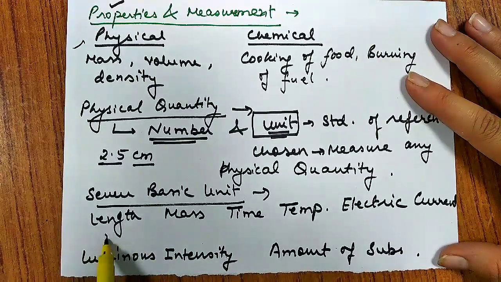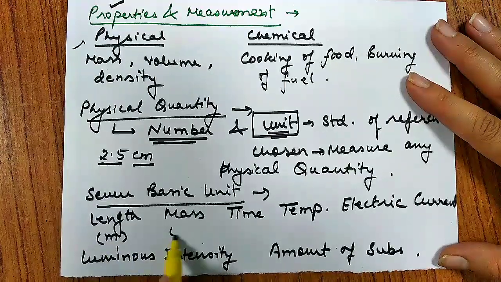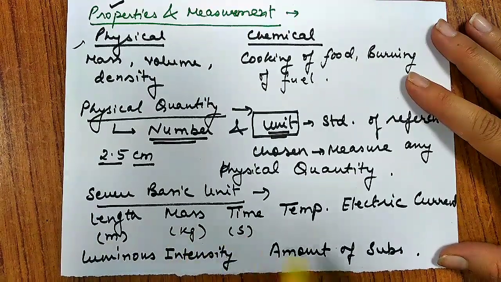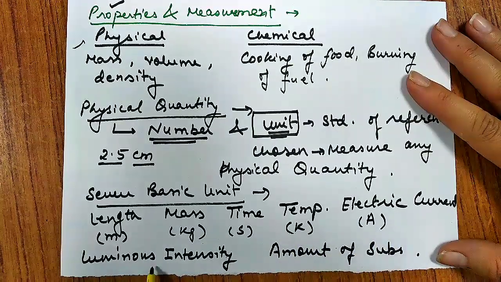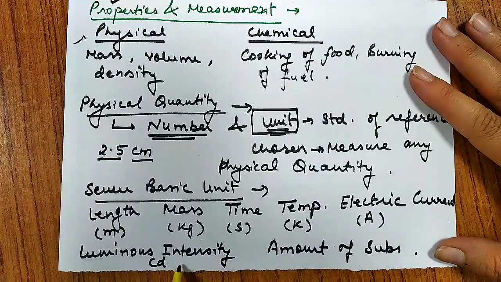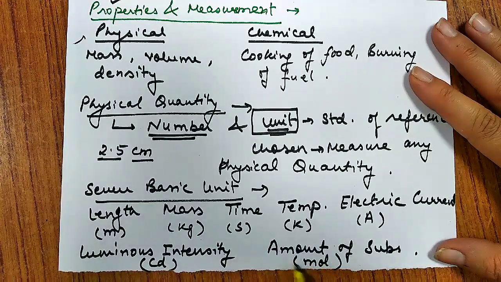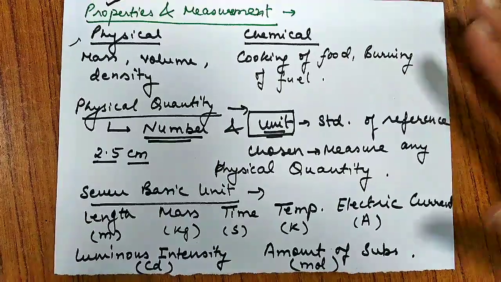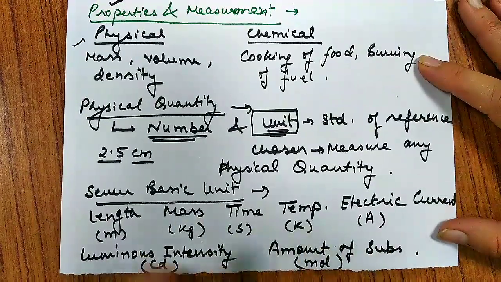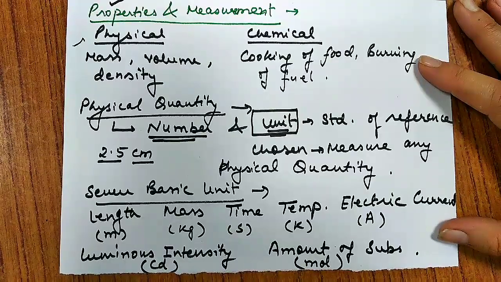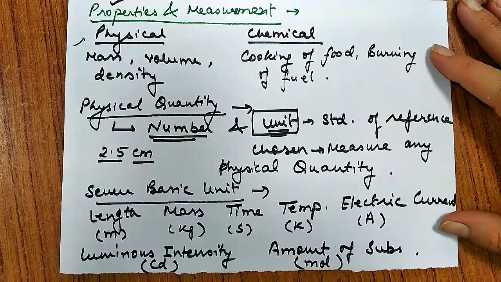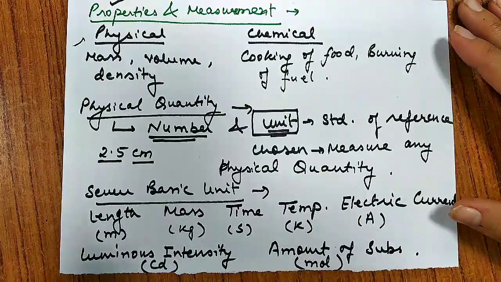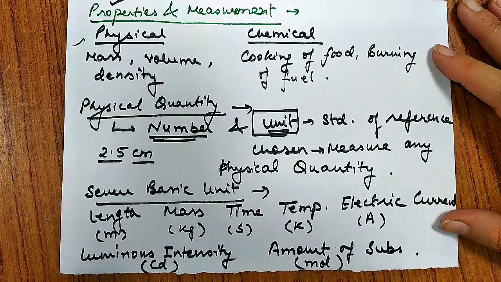Then what is the unit? For length we consider the SI unit as meter. For mass it is kg. For time it is second. For temperature it is Kelvin. Electric current is ampere. Luminous intensity, we say it is candela. Amount of substance is mole. So these are some reference units. What actually a unit is, we have some specific standard chosen to measure any physical quantity, and that we call a unit. So these are the 7 basic units that are prescribed by the System International of Units.